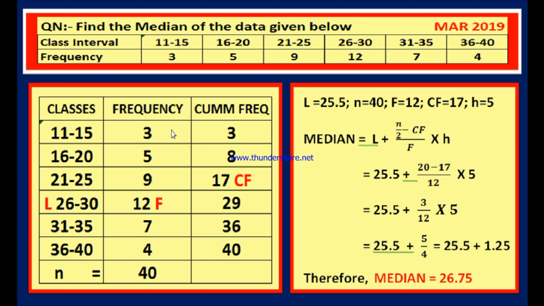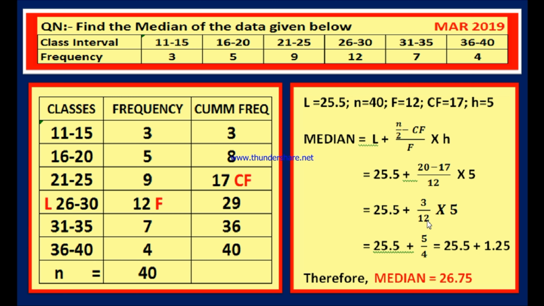H means the height of the class, the difference between any two successive lower boundaries or any two successive upper boundaries. H is equal to 5. Now substitute these values in the formula. L is 22.5, n by 2, 40 by 2 is 20, minus CF is 17, by F is 12, into H is 5. That is 22.5 plus (20 minus 17) is 3 by 12 into 5.